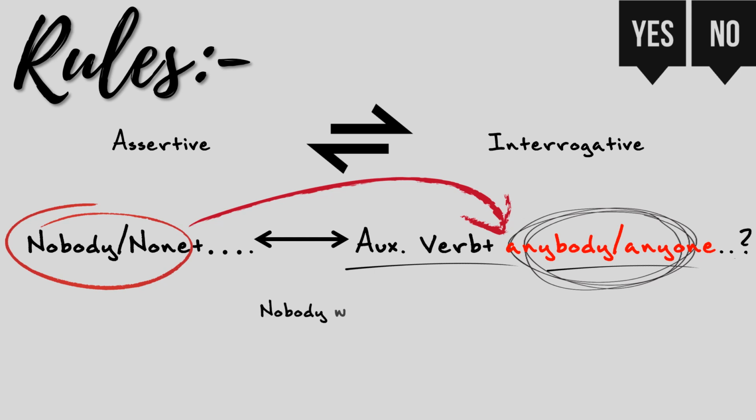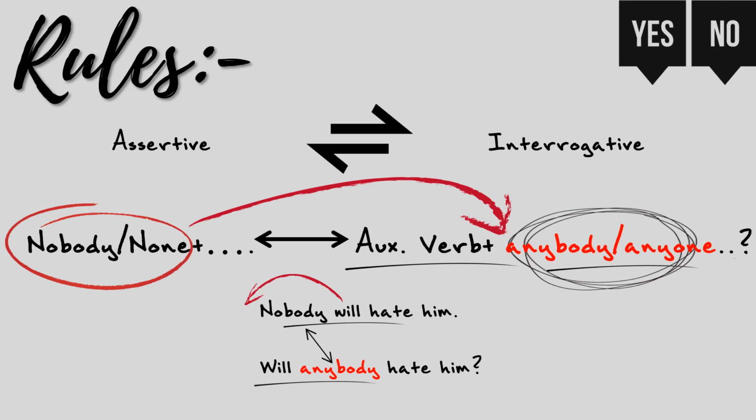So if I give you an example, nobody will hate him. We can easily see that there is a word nobody and there is an auxiliary verb will. So the first thing that we need to do is to bring the auxiliary verb in front of the subject. So the answer will be will, and nobody will be transformed into anybody. So, will anybody hate him? This one is the rule for making yes/no questions of the same statement, as we have learned previously.